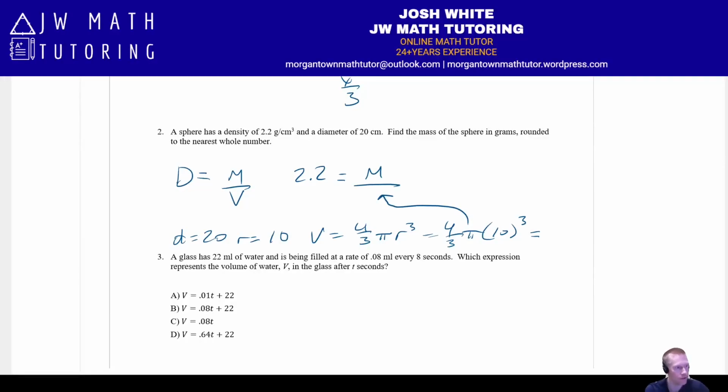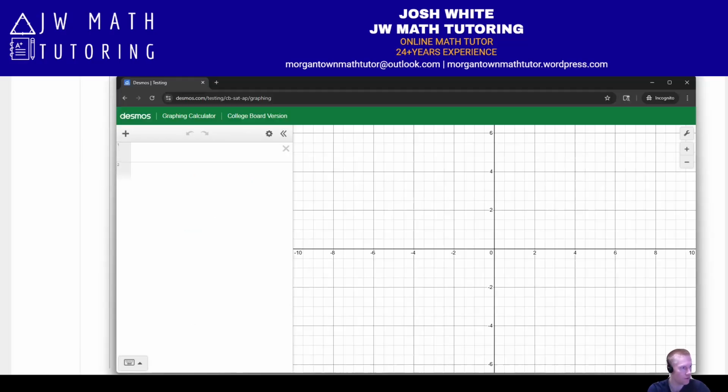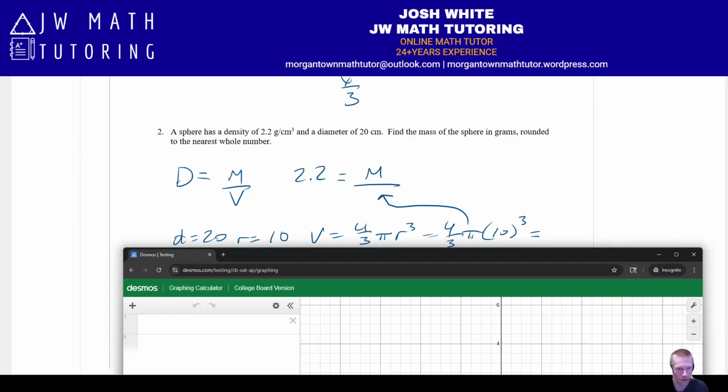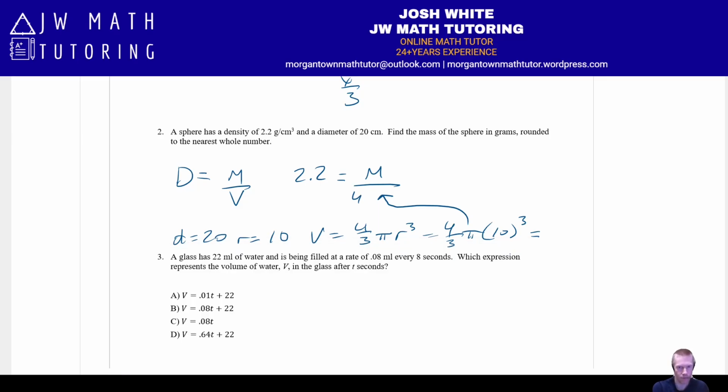So what I'm going to do now is just jump to Desmos to do all these calculations. First of all, I'm just going to let v equal 4/3 times pi times 10 cubed. Okay, it's 4,188.79. And now, that would be down here.